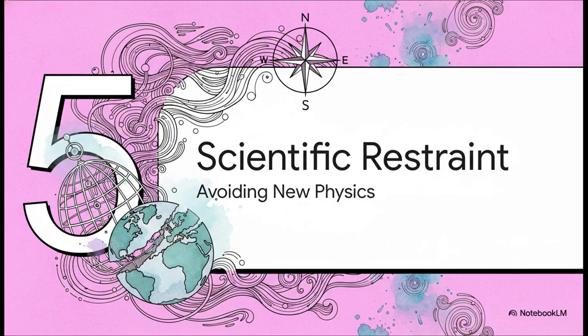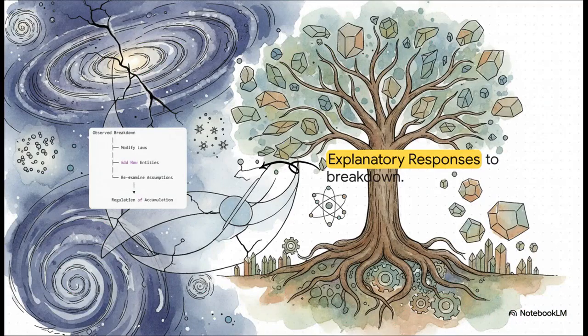Finally, let's wrap up with Section 5, Restraint over New Physics. This really brings us to the philosophical climax of the whole framework. Usually, when scientific theories fail at large scales, when things break down, we absolutely panic. Our first instinct in academia is often to modify the laws entirely, or worse, to invent totally imaginary new entities just to plug the holes in our math. We invent dark matter, we add extra dimensions, we dream up new subatomic forces.